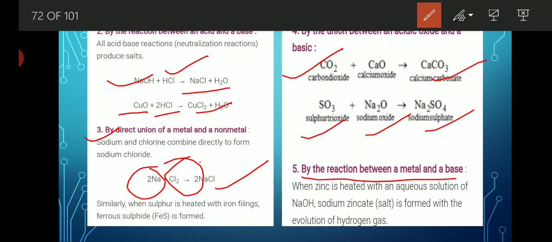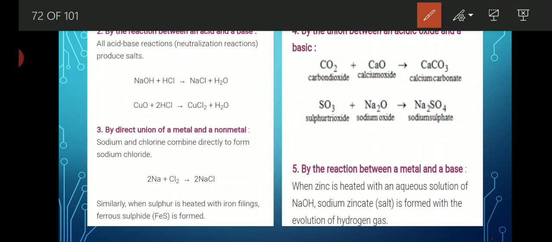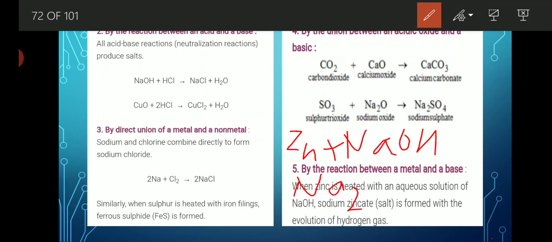Generally, bases don't react with metals, but under certain conditions, whenever any metal reacts with a base, it always gives an oxy salt. For example, Zn reacts with NaOH to give Na2ZnO2, sodium zincate, which is an oxy salt.